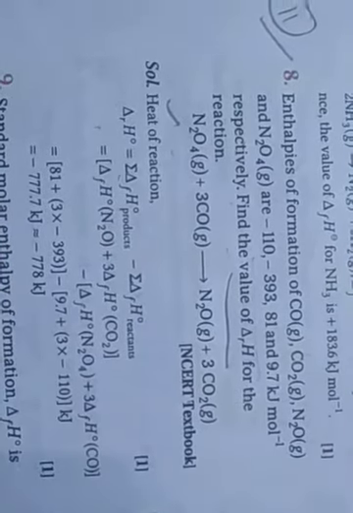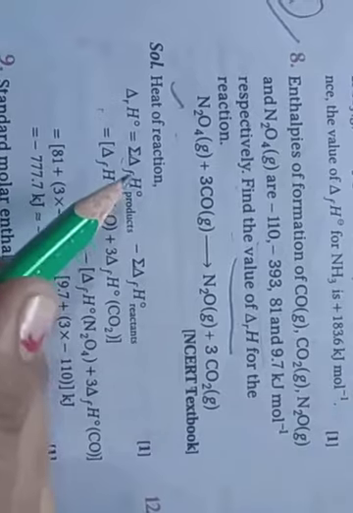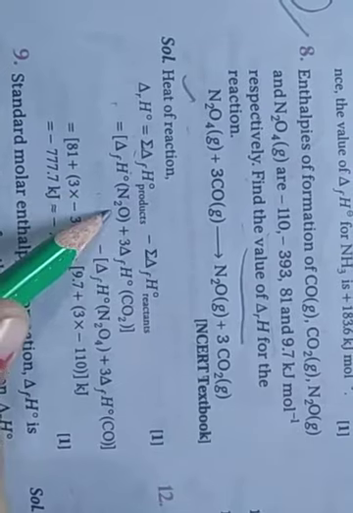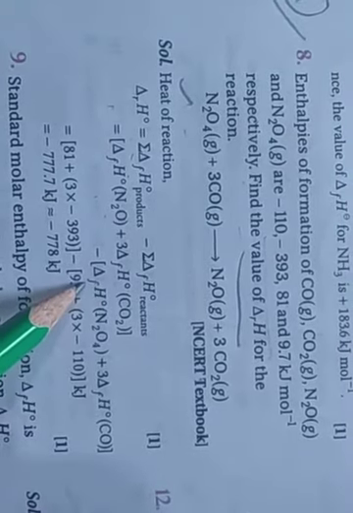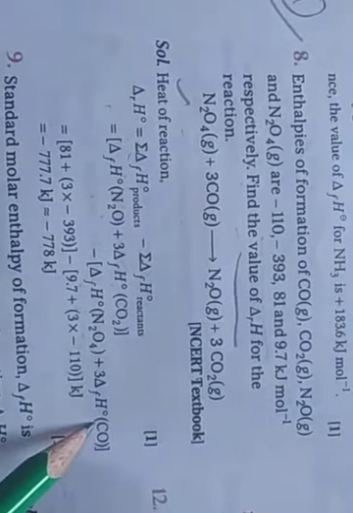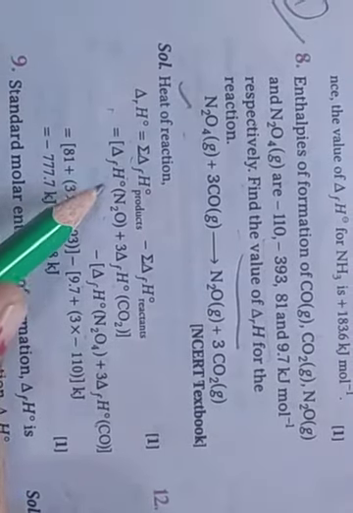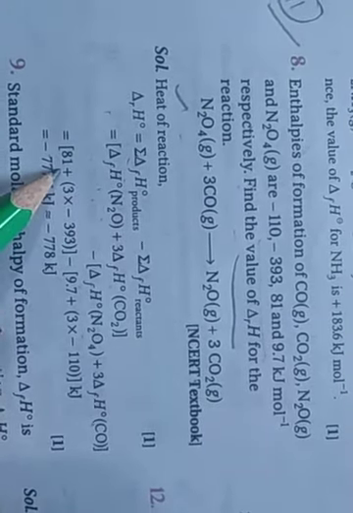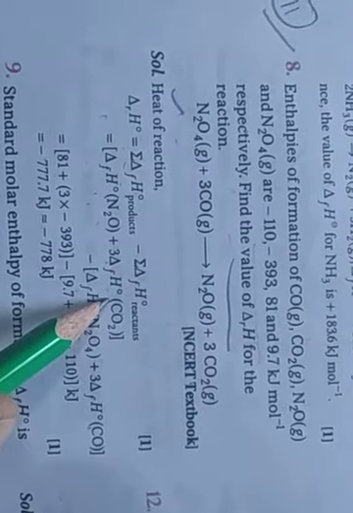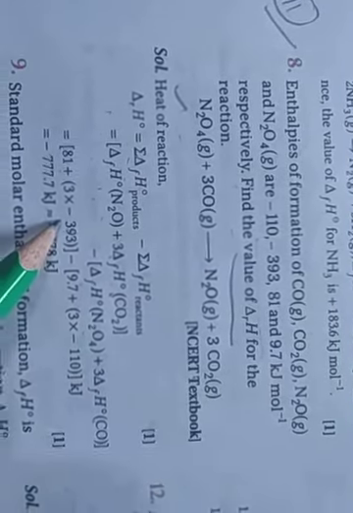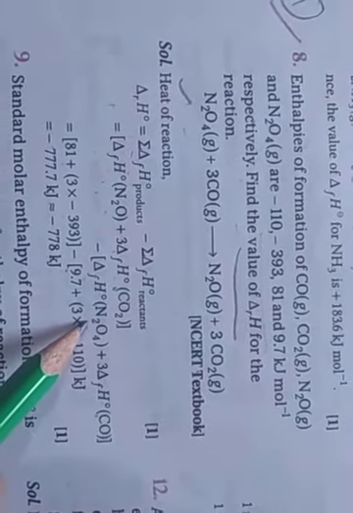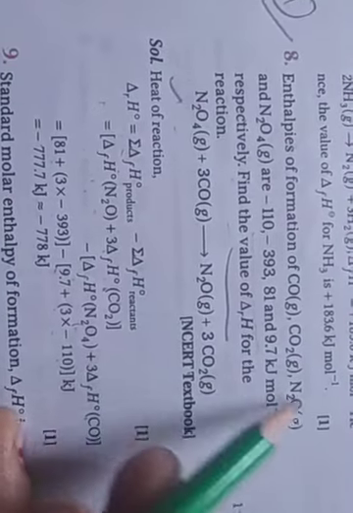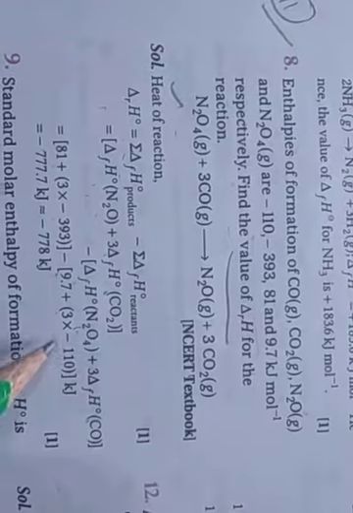So the heat of the reaction is the sum of the product enthalpies minus the sum of the reactant enthalpies. The products are N2O plus CO2, and the reactants are N2O4 plus CO. Here the N2O enthalpy is 81, so 1 into 81 plus 3 times the CO2 enthalpy, minus 319, minus the N2O4 enthalpy 9.7, plus 3 times CO, minus 110.